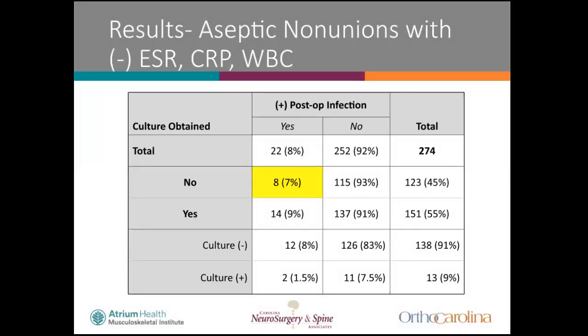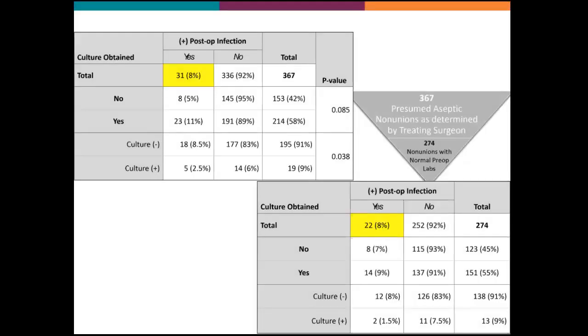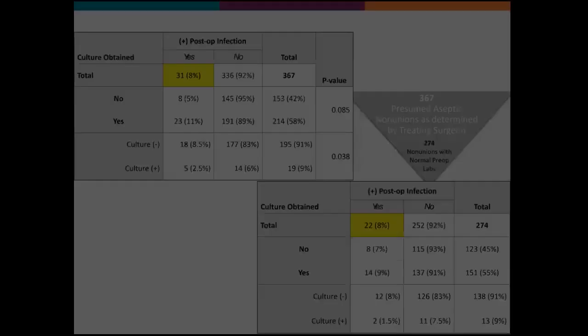In patients with completely normal preoperative labs, results were congruent. Our overall subsequent infection rate in presumed aseptic non-unions was 8%. With the strategy of selective culturing, our reinfection rates compare favorably to published literature.